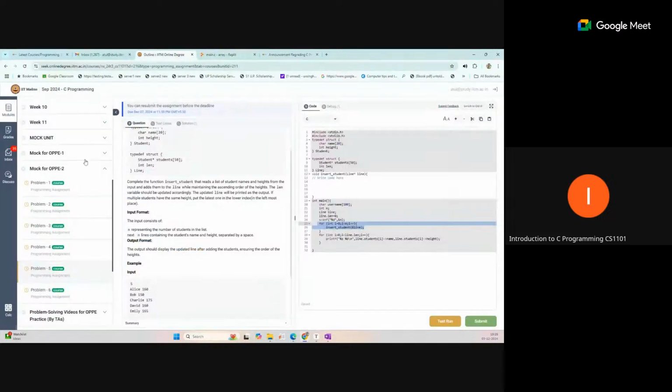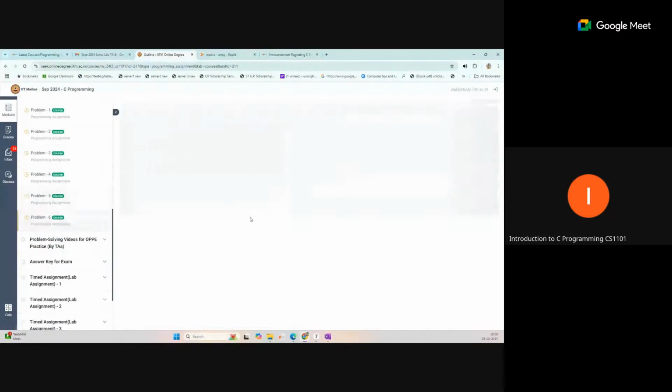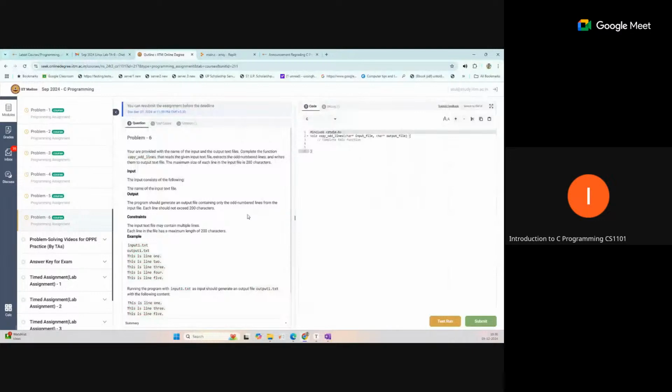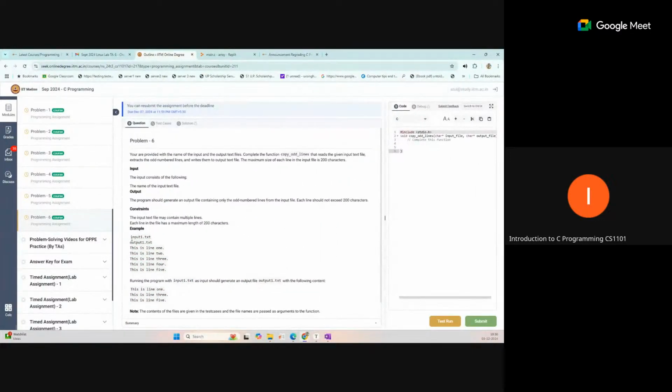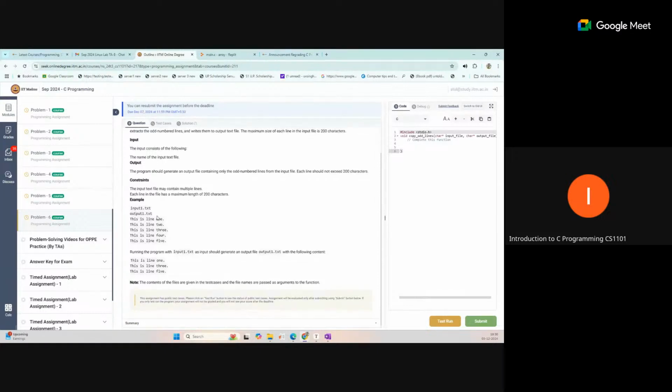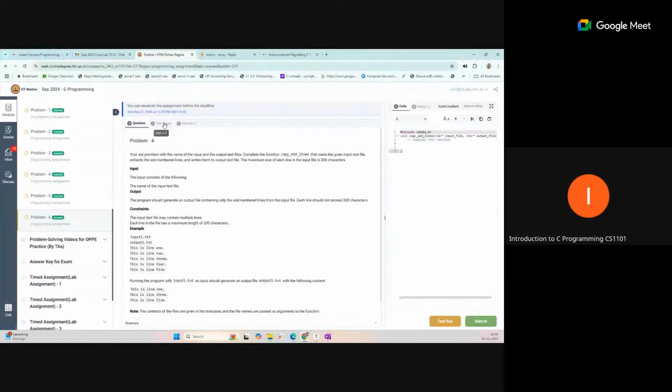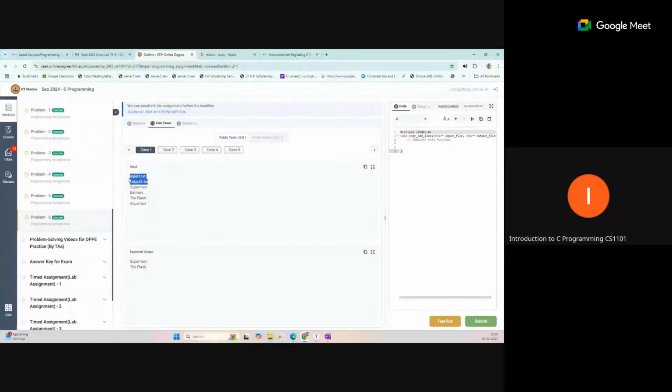I think the last question, question six, in the mock is related to files. You can see here input1.txt. This is the sample input given in the test case. The first two lines just define the names: what should be the input file name for reading the data, and what is the file name for writing the data into the output file. So the input one and output one are the file names.